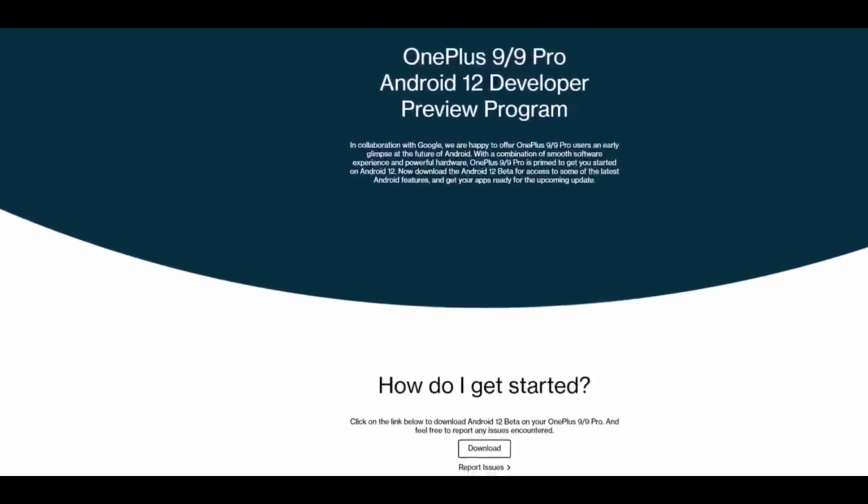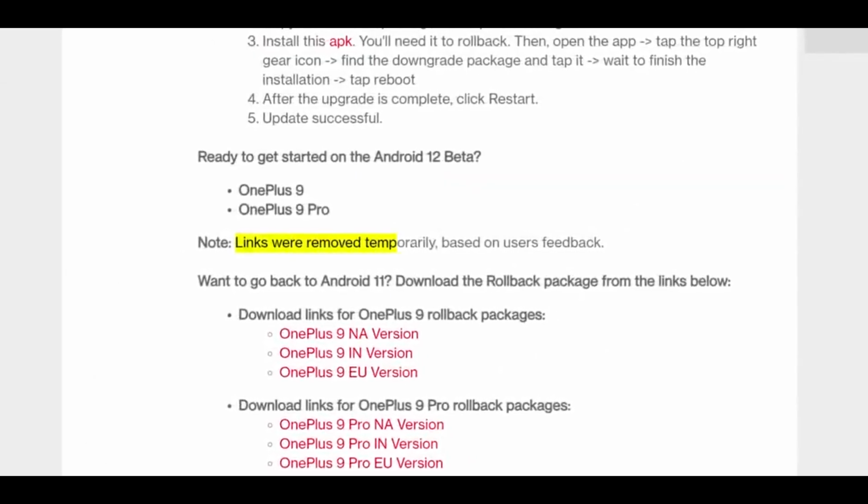So the update which OnePlus released is in beta 1 right now, which is OxygenOS 12, and it's available for only two devices, OnePlus 9 and OnePlus 9 Pro. It's not available for OnePlus 9R. Wait, it's not even available for 9 and 9 Pro. It was available because the link is down now.